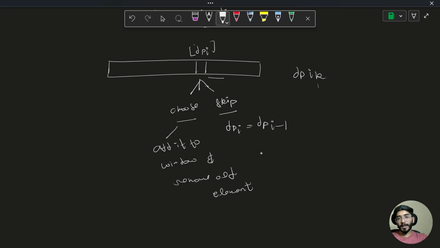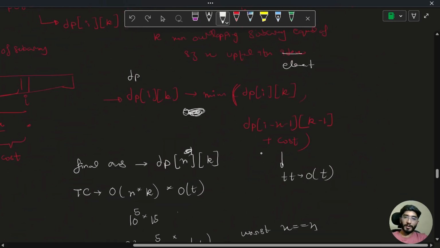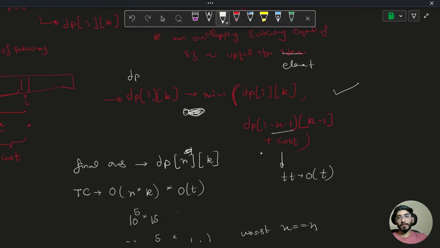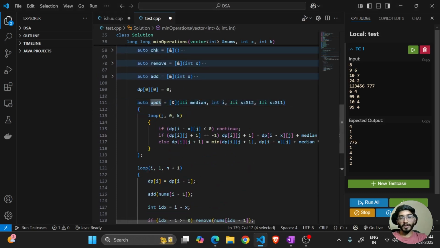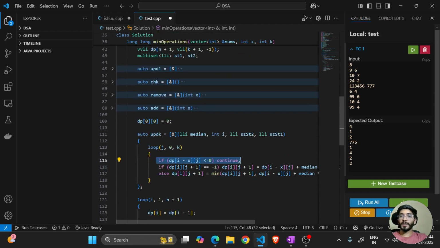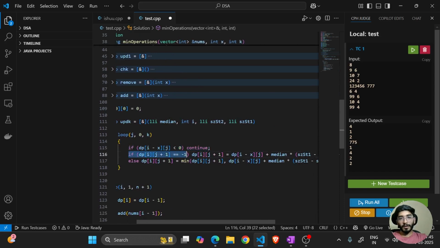i comma k, I'll update it with dp of, or you can say the transition that we just wrote above, dp of i minus x minus 1 with k minus 1 and the cost. So in this update k function, we are just iterating on every possible k, and if my dp of i minus x, j is already less than 0, which means we had initialized this with minus 1, this state is not computed. So we know that we cannot take this particular subarray into consideration.